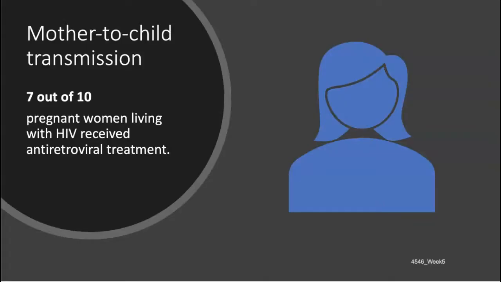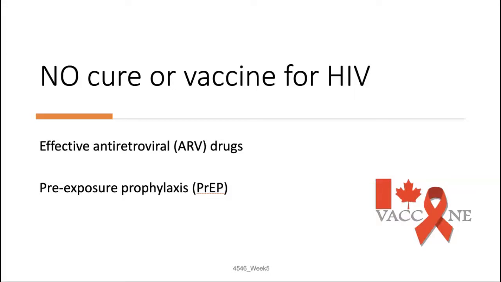For mother to child transmission, about 7 out of 10 pregnant women living with HIV have received antiretroviral therapy treatment, which is low. We know there's no cure or vaccine for HIV, although we are working on a vaccine. We do have very effective antiretroviral therapy drugs, which can control the virus and help prevent transmission so that people living with HIV and those at substantial risk can enjoy healthy, long, and protective lives.